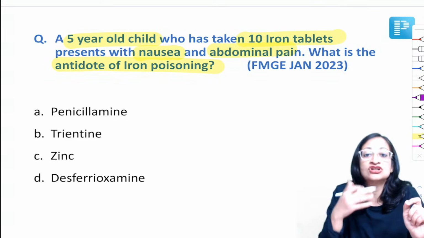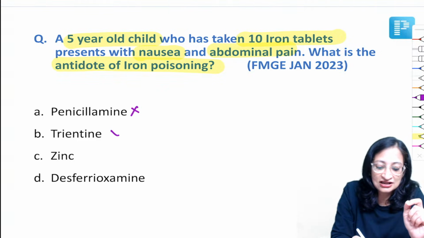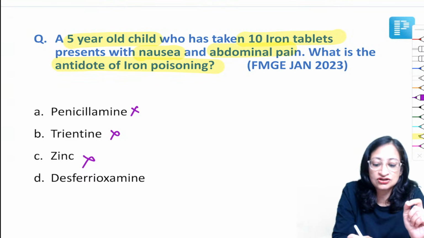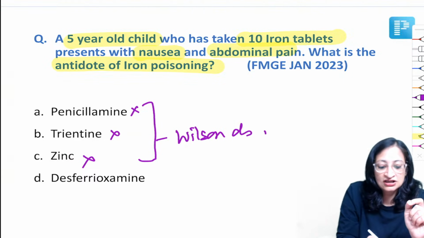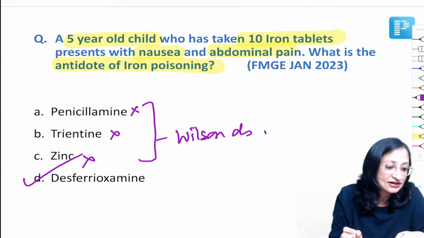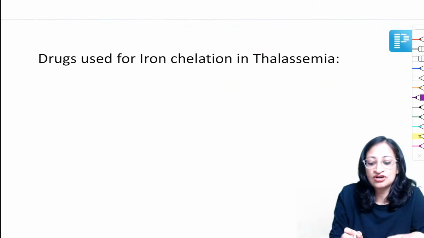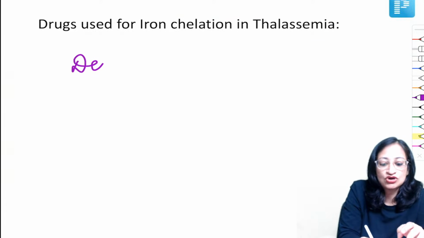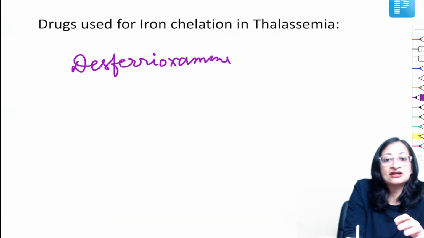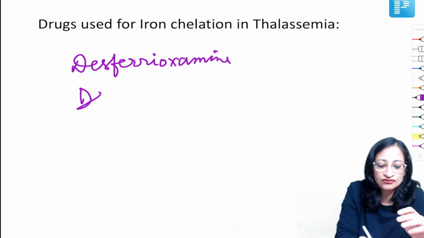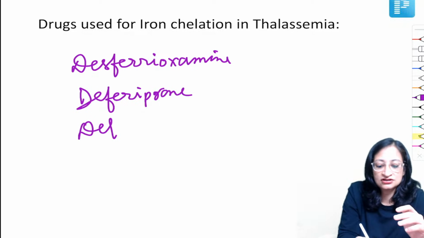And we know from our knowledge of thalassemia, the iron chelators. Penicillamine, trientine and zinc are all copper chelators which are used in Wilson disease. Desferrioxamine is an iron chelator. Very good. So drugs used for iron chelation in thalassemia: desferrioxamine is the one which is used parenterally, and apart from that, you have the oral drugs, which are deferiprone and deferasirox.